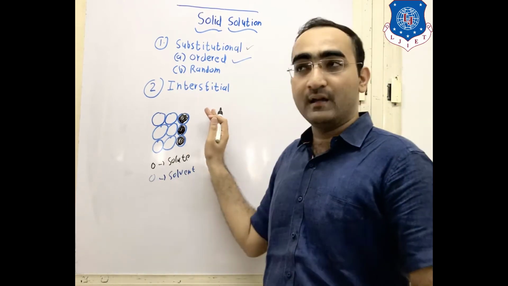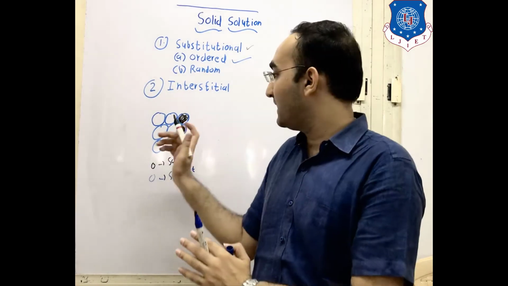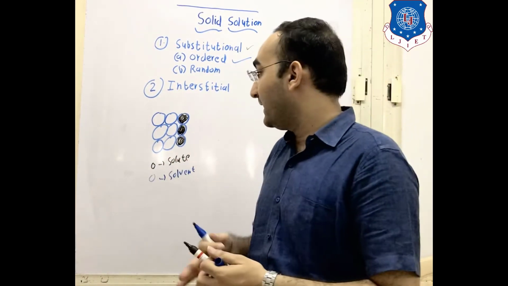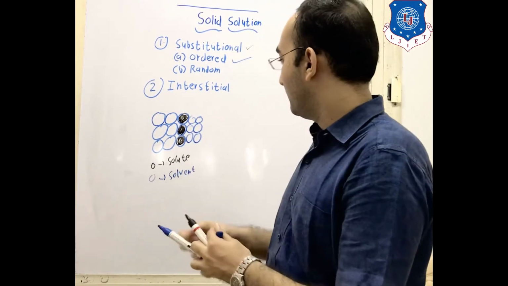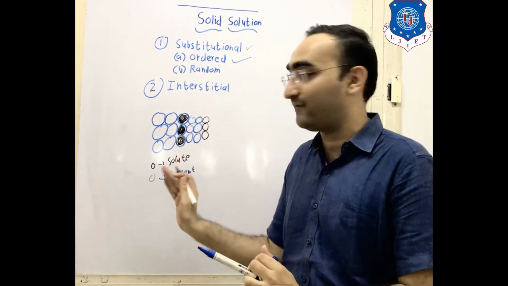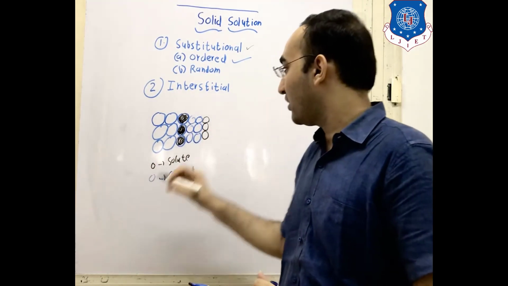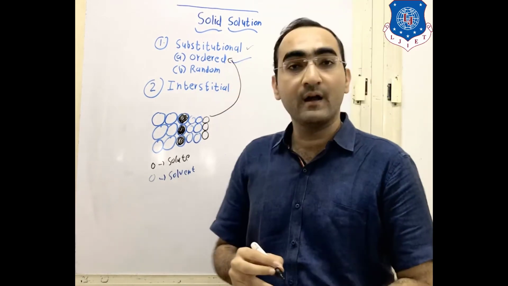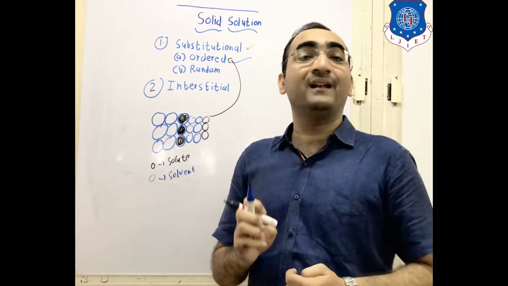If there is a proper pattern, if they follow the pattern, for example after two solvent lines there is a solute line, then this is known as an ordered substitutional solid solution, in which the pattern is fixed.